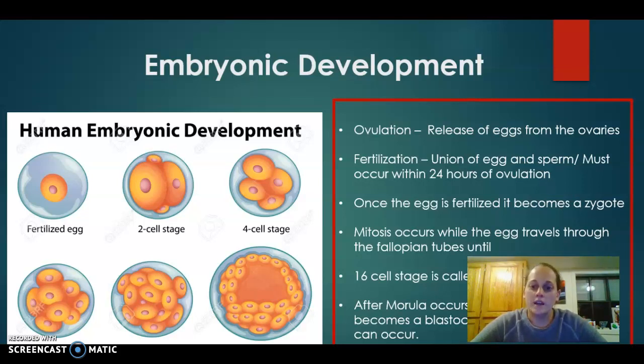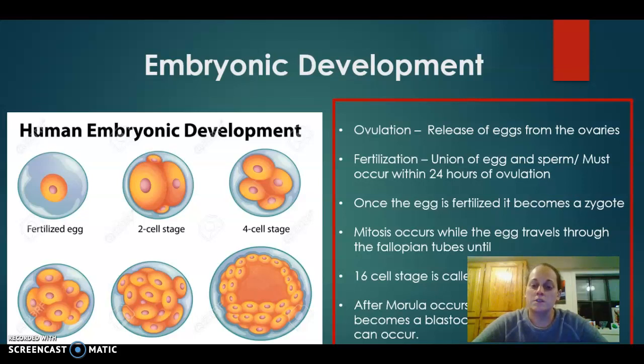Once the egg has been fertilized, it becomes what we call a zygote. Once it becomes a zygote, it goes through several phases before it reaches the final stage of becoming a blastocyst. Mitosis occurs, and during this time it will divide. It starts off as one cell, a zygote, then divides into 2, 4, 8, 16, and then becomes that blastocyst.